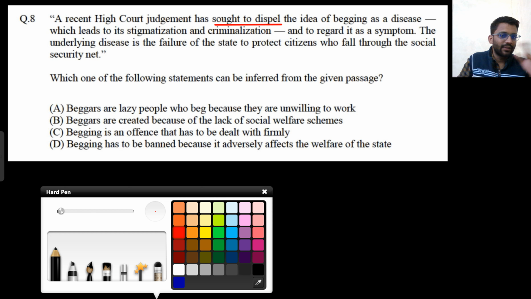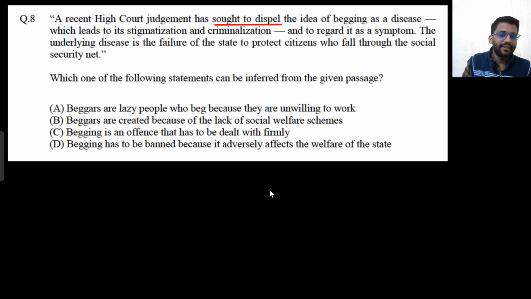Okay. So begging is not a disease. They are eradicating the idea of begging as a disease. So people consider begging as a disease, but the High Court is saying that this is not a disease. If you consider begging as a disease, this leads to stigmatization and criminalization, right? So it increases the criminal cases and all.